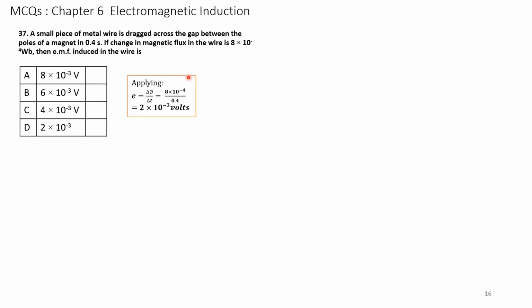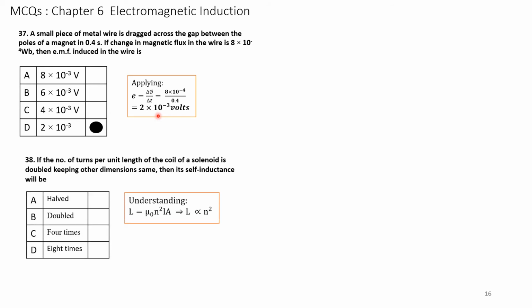Change in flux delta phi is 8 into 10 to the power of minus 4. We have to apply the formula E is equal to delta phi by delta t. Delta phi is 8 into 10 to the power of minus 4 Webers, divided by delta t, which is 0.4 second. If you simplify, we get the answer as 2 into 10 to the power of minus 3 volts. The answer is D.